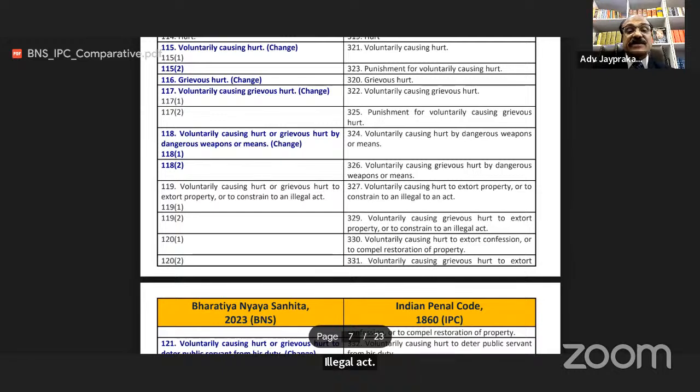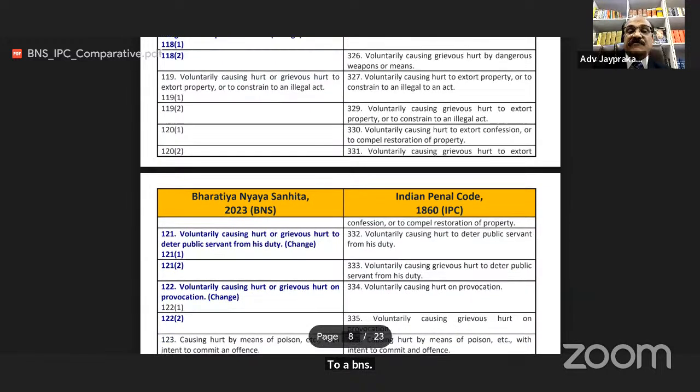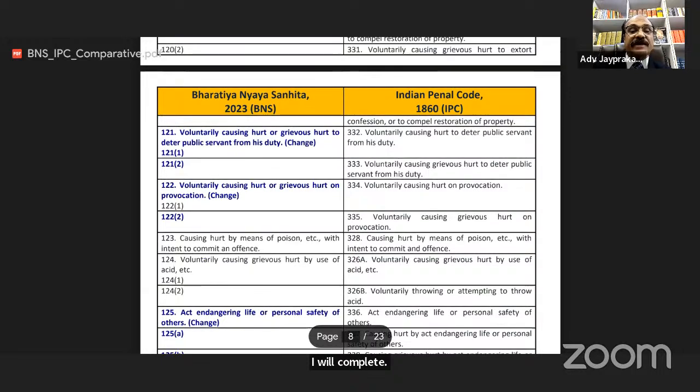Section 120 of BNS is related to voluntarily causing hurt to extort confession or to compel restoration of property. Section 120(2) of BNS, voluntarily causing grievous hurt to extort confession or to compel restoration of property. I will complete till section 125 and then we'll stop here today.